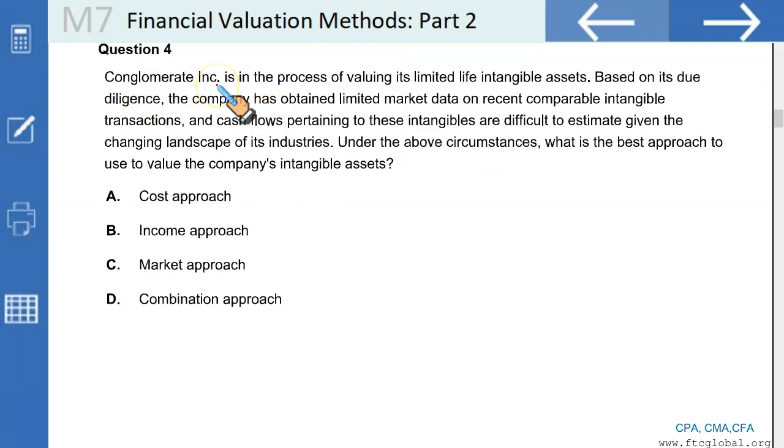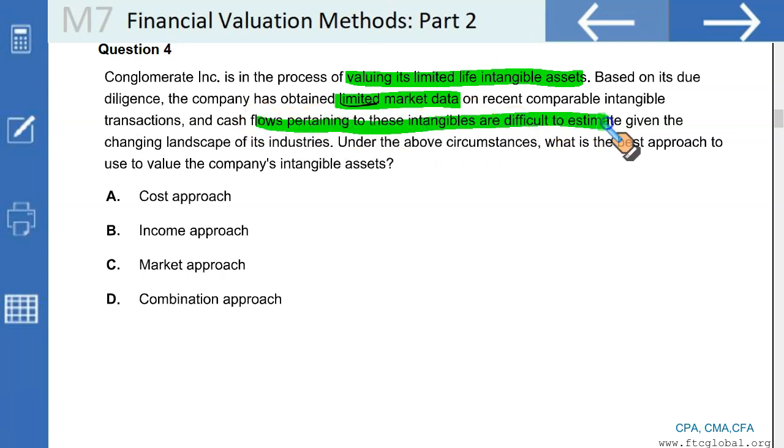Okay, Conglomerate Incorporated is in the process of valuing its limited life intangible asset. A limited life intangible asset means an intangible asset that has a specific lifespan. Based on its due diligence, the company has obtained limited market data, mind it, limited market data, on a recent comparable intangible transaction, and cash flows pertaining to these intangibles are difficult to estimate given the changing landscape of its industries. So there is limited data, and cash flow calculations are difficult. Under the above circumstances, what is the best approach to value the company's intangible assets?